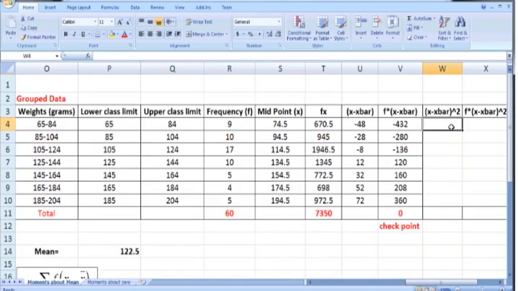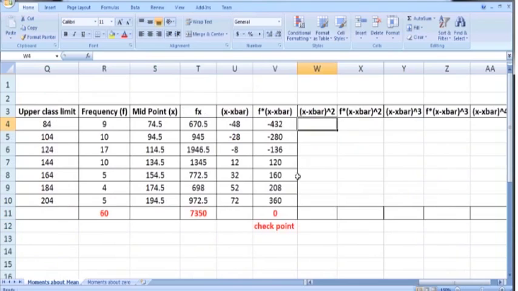So I have constructed a new column labeled as the squared deviation taken from mean, or x minus x bar whole square. So calculate it by squaring this x minus x bar. It means U4 square. So this will square the entry located in U4. Press enter, you will get 40 minus 48 square, which is 2304.